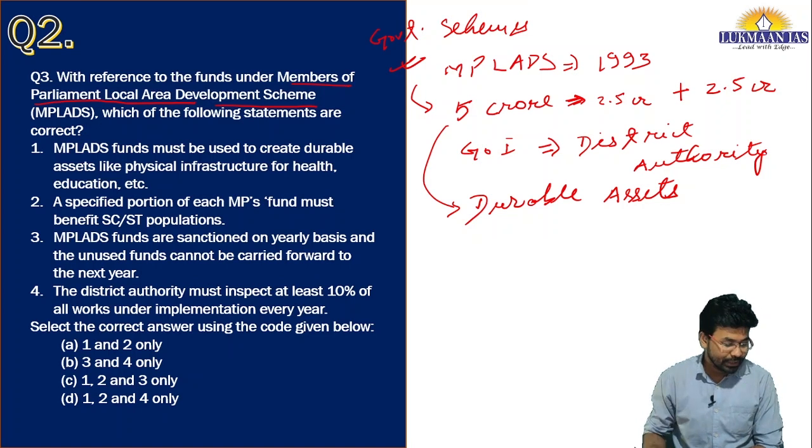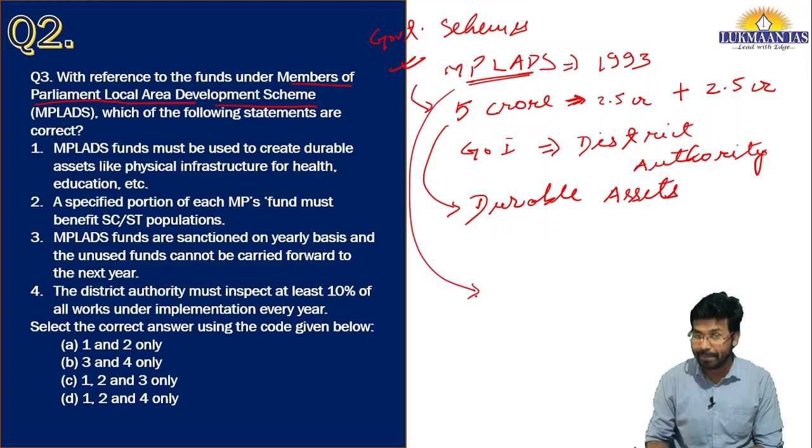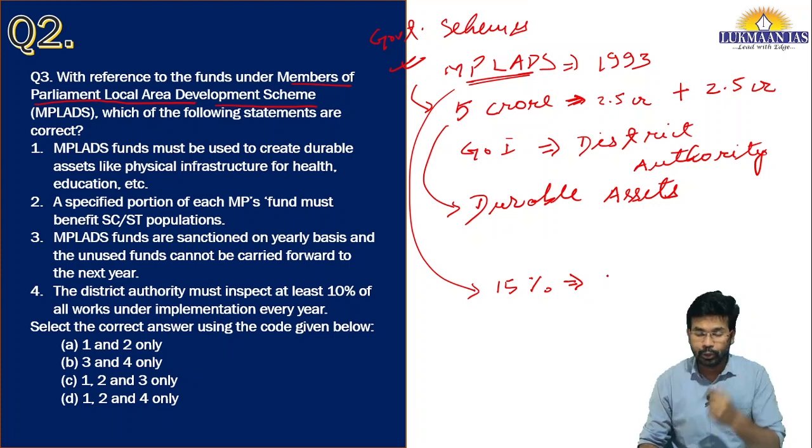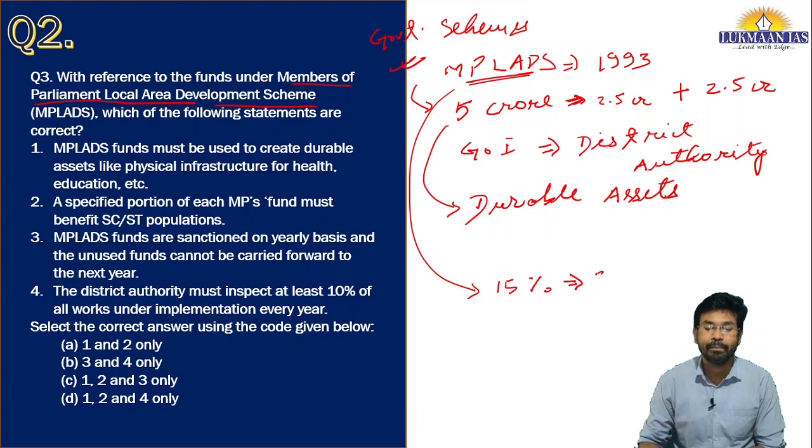Okay, so if we talk about this MPLADS scheme, under this scheme there is a mandate for every MP that out of the total funds, they should invest 15% of the funds for creation of infrastructure in those areas that are inhabited by scheduled caste, for the welfare of the scheduled caste people. So this 15% of 5 crore comes out to be 75 lakh rupees.